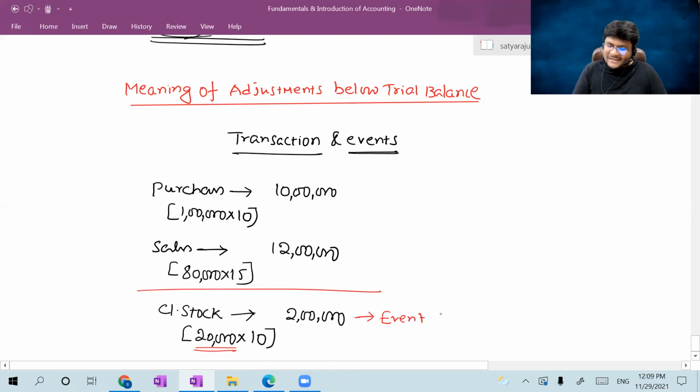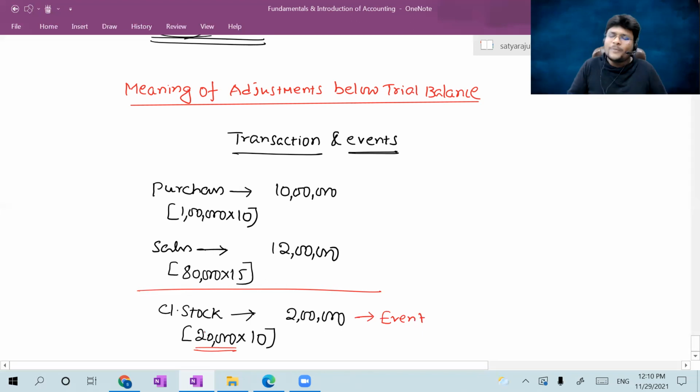Now, was this event recorded before the trial balance itself? Is it possible before preparation of the trial balance? Can you record that event? Generally, practically speaking, it is not possible. Why? Because after preparation of the trial balance, you know your total purchases and your total number of sales units. Then only can you finally derive the closing stock.